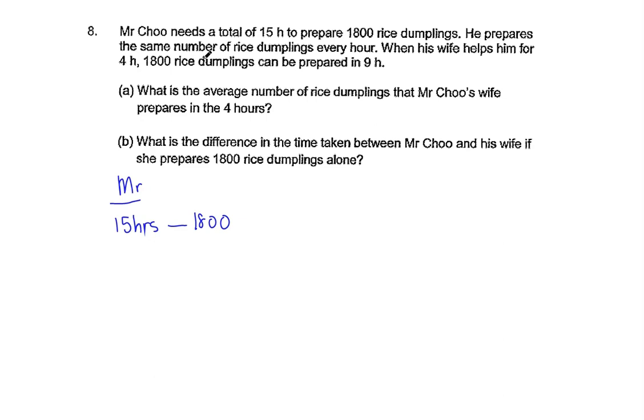And he prepares the same number of rice dumplings every hour. So over here we can write down how many dumplings he can prepare in 1 hour. So 1,800 divided by 15, we should get 120 dumplings. So this is for Mr. Chu. Now for his wife.